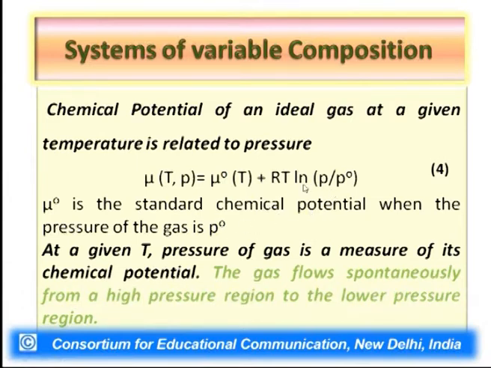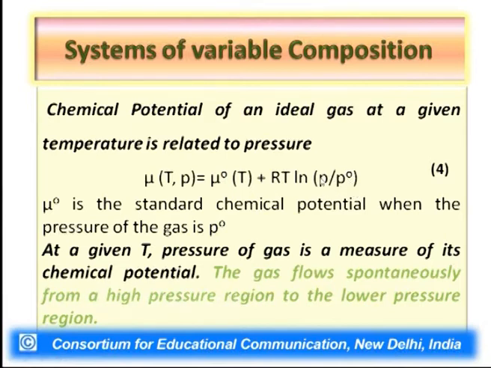But now consider a situation when the pressure of the gas is different from the standard pressure. Let us say the pressure is P. Then to the standard value of chemical potential we need to add a term which is a measure of the pressure of the gas, and that comes from the second term, plus RT ln P by P naught. P naught is the standard value of pressure.